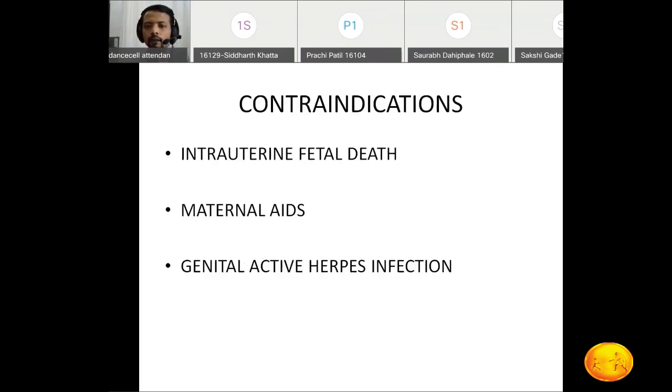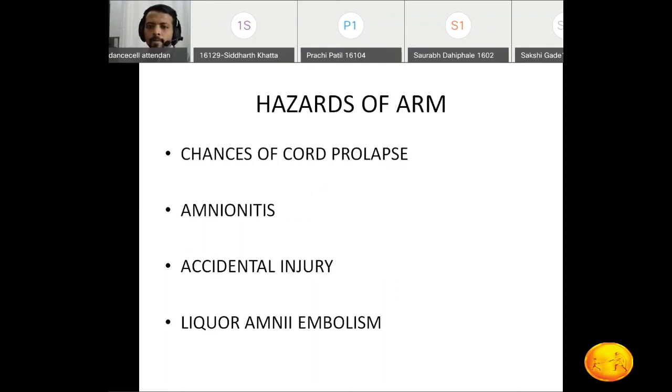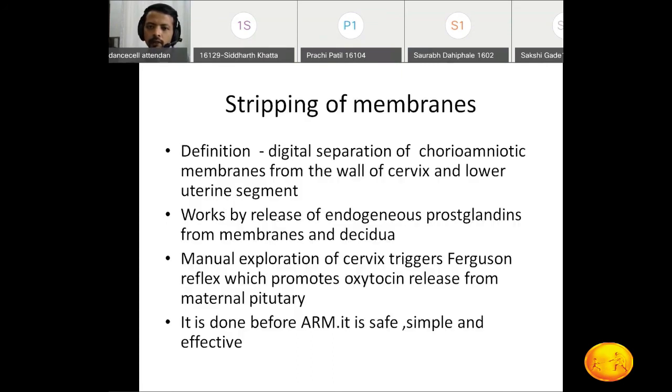Amniotomy should not be done in cases of HIV or herpes infection. Okay, and what are the hazards of ARM? There is a possibility of cord prolapse, there may be a possibility of amnionitis, there may be accidental injury to a placental blood vessel, that is vasa previa, and there may be a possibility of amniotic fluid embolism. These are the hazards with ARM.